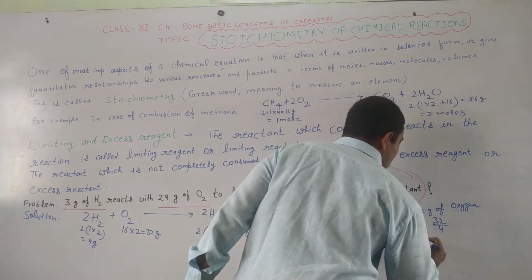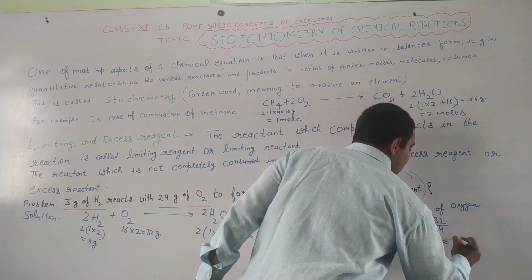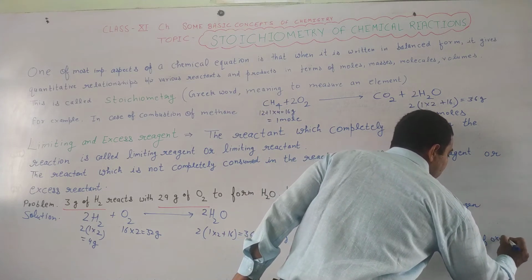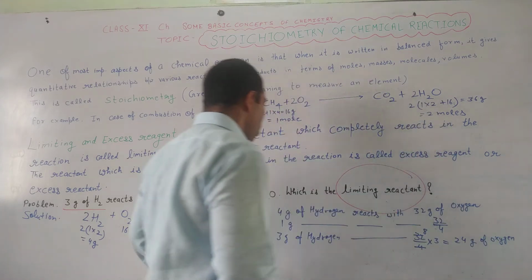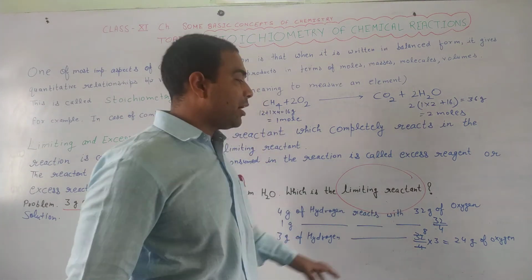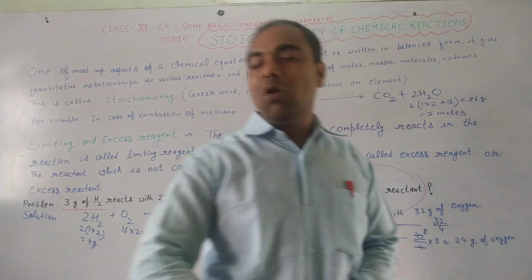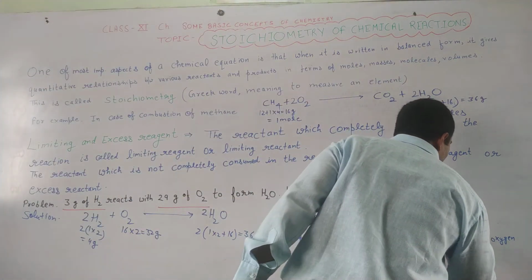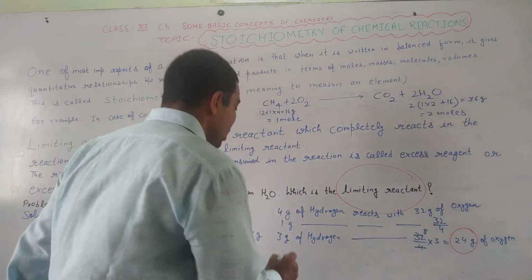And that is 4 8 32, it will become 24 gram of oxygen. It means when we take 3 gram of hydrogen, it will react with 24 gram of oxygen.